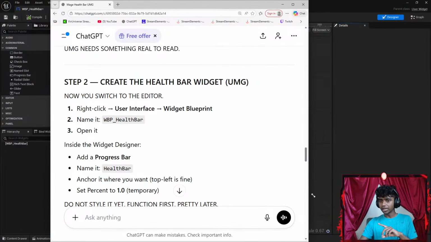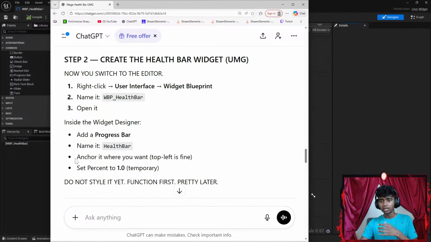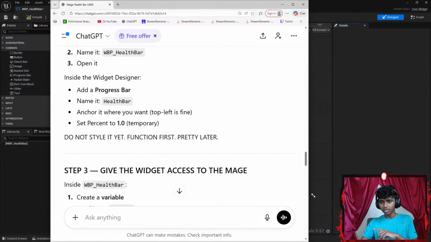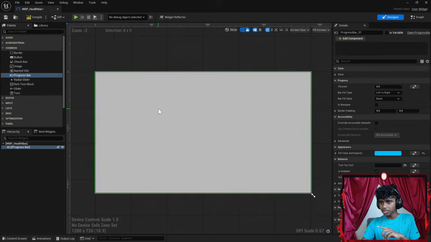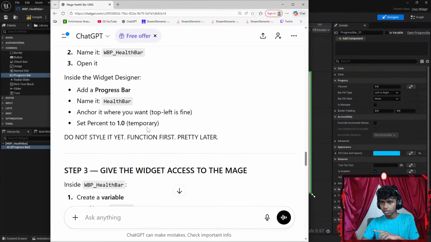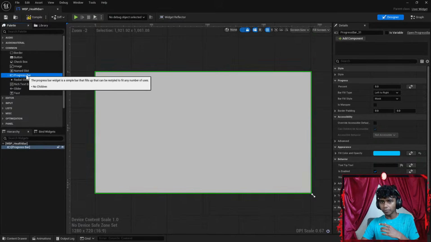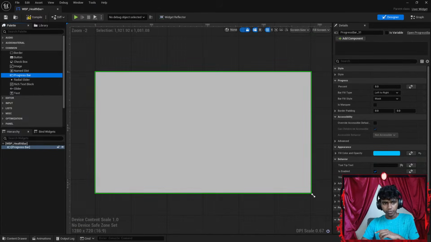Okay, once I open it, inside the widget designer, add a progress bar, name it something like health bar. Anchor it where you want, top left is fine. Set percentage to 1.0 temporarily. So I'm going to add a progress bar. Let's drag and drop it here. That is my progress bar. And then what did I have to do after that? Okay, name it health bar, without any spaces.